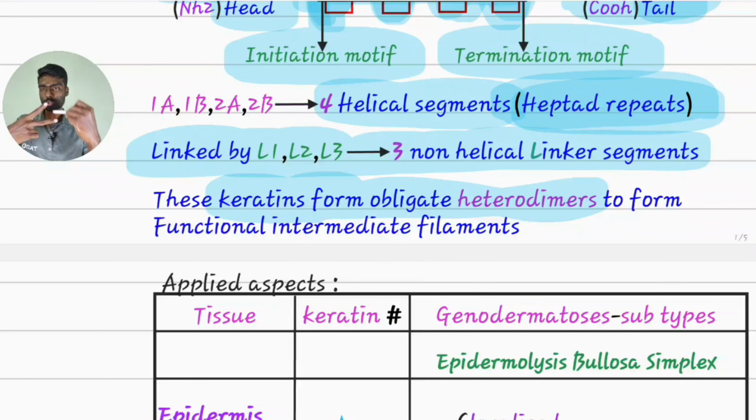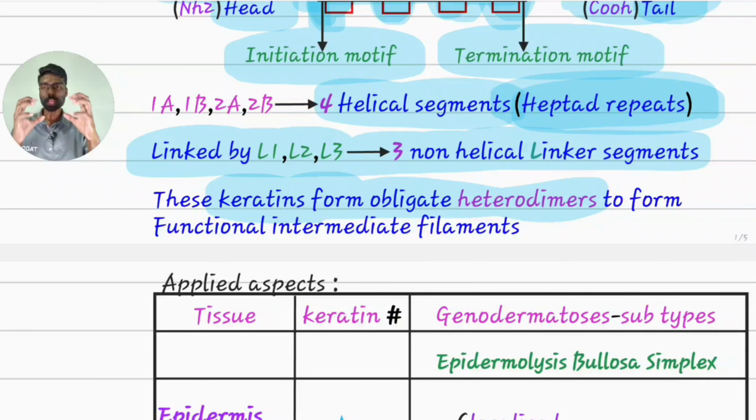Two monomers together are called a dimer. Each is a different type, one acidic and one basic, so they are called heterodimers. Many such heterodimers will link together to form a tetramer. These tetramers will link with many other tetramers to form a filamentous structure, ultimately forming the cytoskeleton of a keratinocyte.